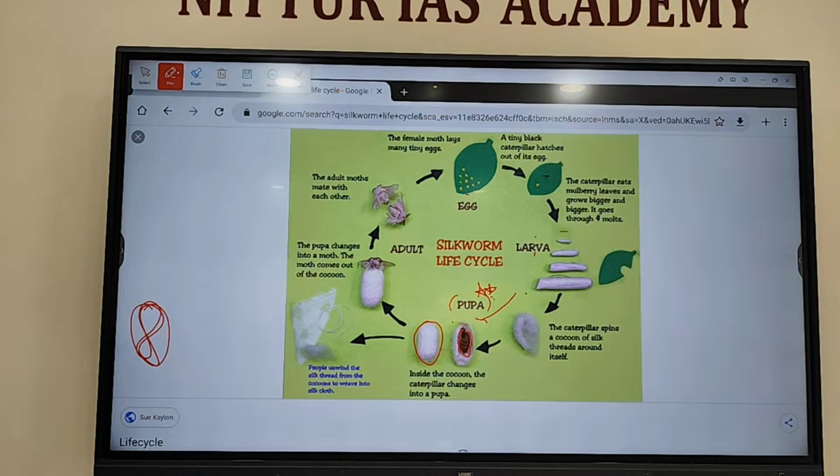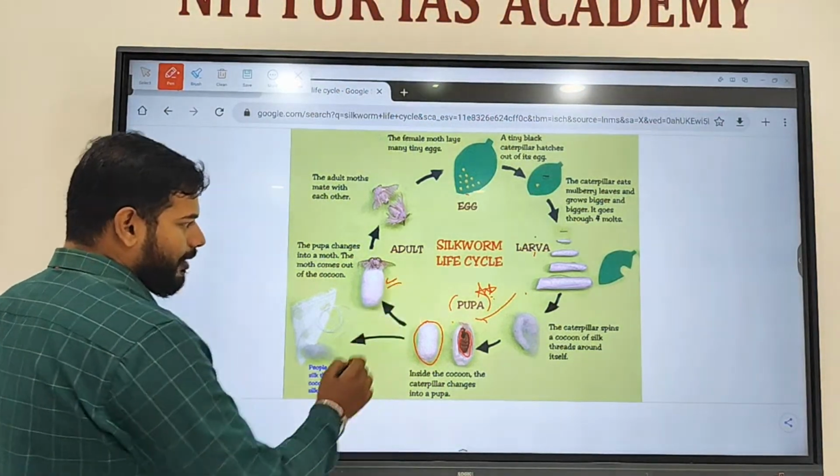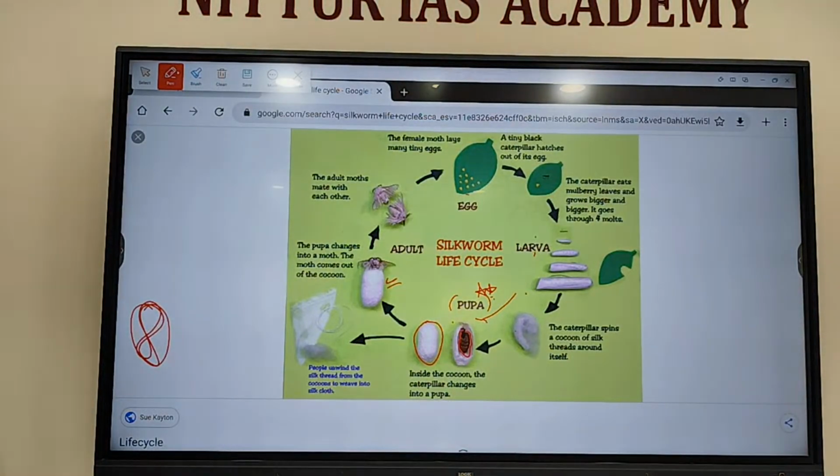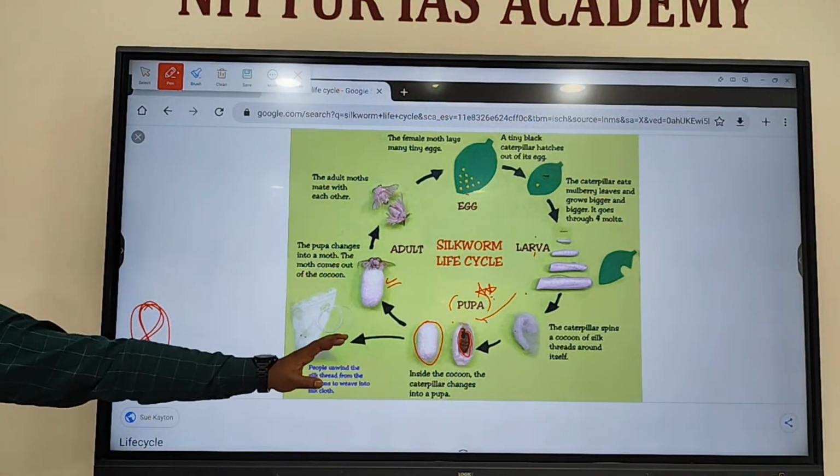Then later there will be many industries where extracting the fibers from this silk cocoon will happen. Before that, the worm present inside that cocoon will be killed by placing it under the sun or with the help of steam, extreme temperature, etc. Once it is killed, later the silk fiber will be extracted, and cloths, etc. are made.